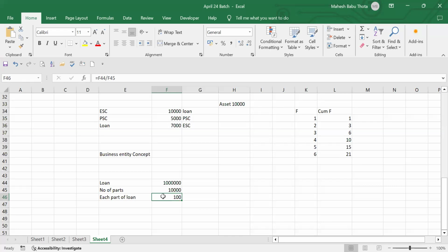So understand, if you are contributing capital in the form of preference share capital or equity share capital, basically if it is a capital part, we will expect profit sharing. No, sir, I'm not contributing in the form of capital. I'm contributing in the form of loan. They're asking for the loan requirement. So I'll go and purchase one part of loan, so that every month or every year, what I'll get? Interest I'll get. And also there will be security. I don't need to worry about profits because profit doesn't impact my returns. Irrespective of the profitability position of the company, I'll get an interest. And at the end of the maturity period, I'll also get my principal amount.